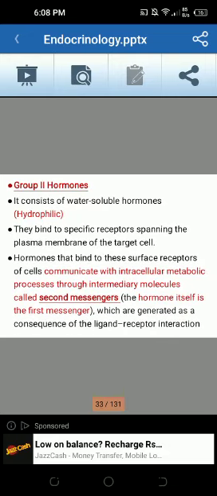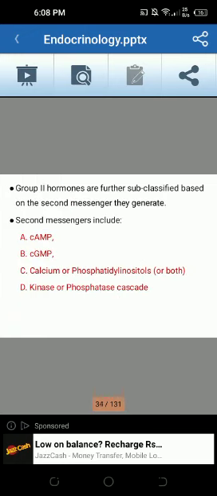Group 2 hormones. It consists of water-soluble hormones. They bind to specific receptors spanning the plasma membrane of the target cell. Hormones that bind to the surface receptor of the cell communicate with intracellular metabolic processes through intermediary molecules called second messengers, which are generated as a consequence of the ligand receptor interactions. Group 2 hormones are further subclassified based on the second messenger they generate. Second messengers include cyclic AMP, cyclic GMP, calcium, kinase.